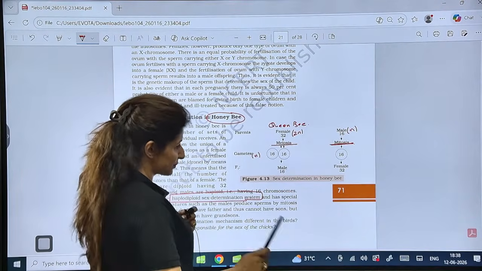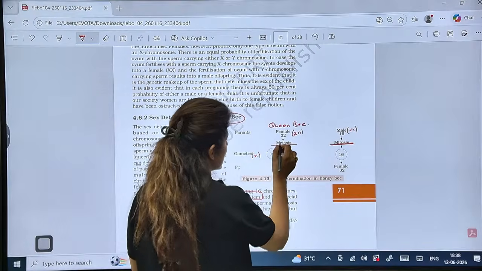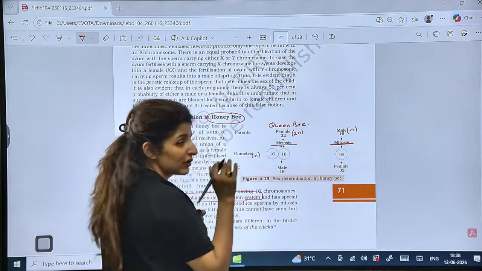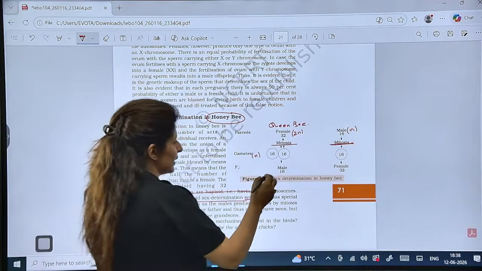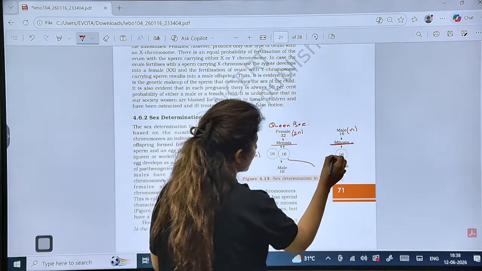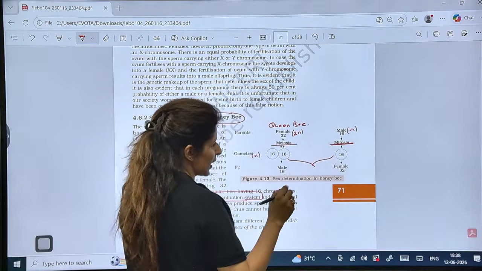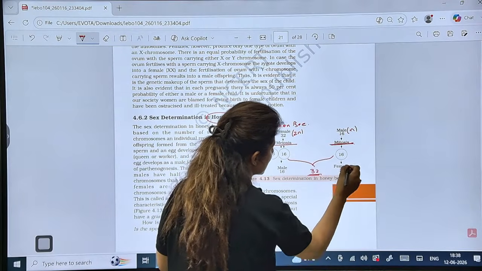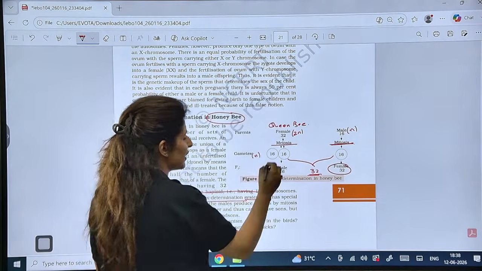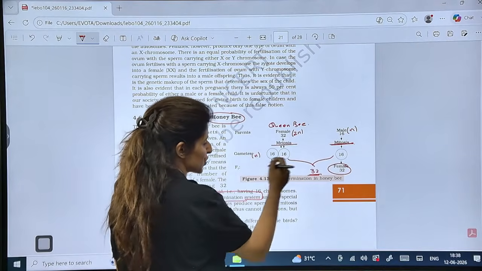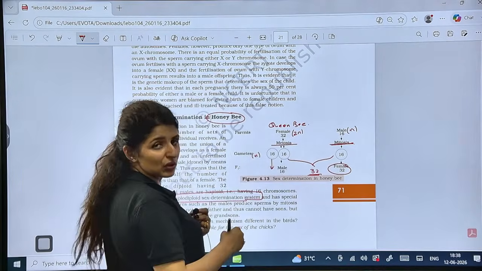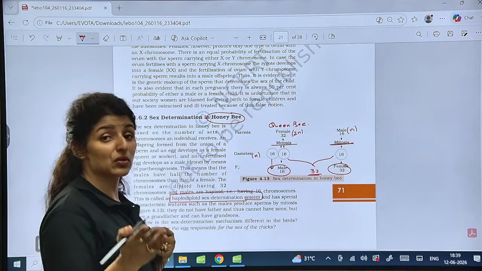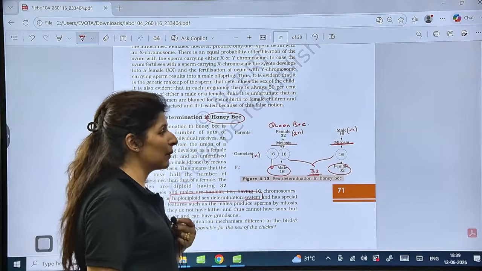Is that clear? Now, what will happen? These eggs produced by the female can have 2 types of fate. Either this egg will fuse with the sperm, right? If it fuses with the sperm, it will lead to 32 condition. That means a female will be born. If the egg does not undergo fusion and directly changes into the new organism, that means without fertilization, parthenogenesis, it will lead to a male formation.